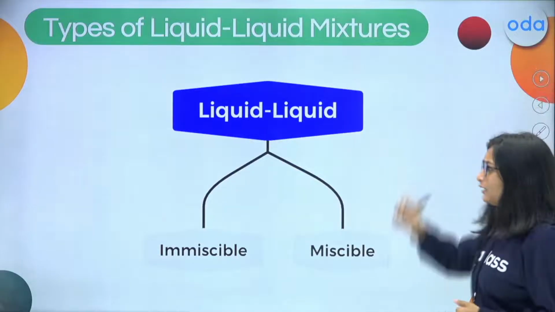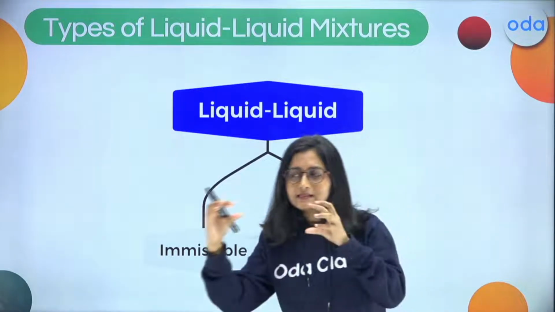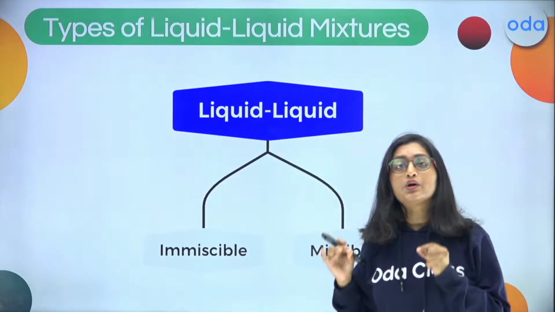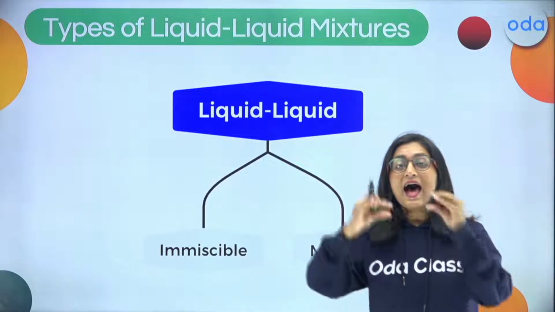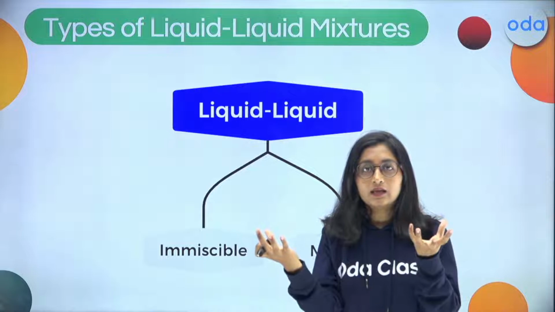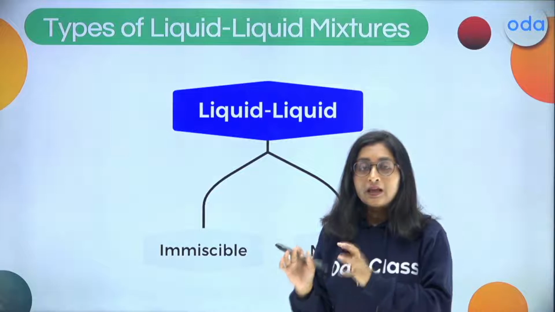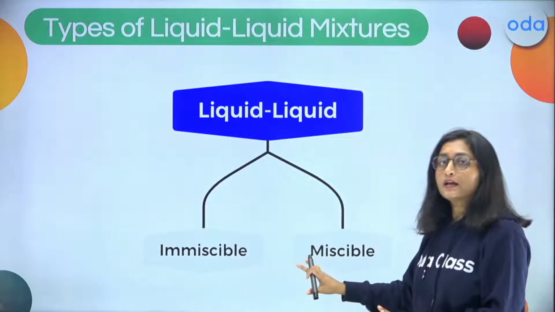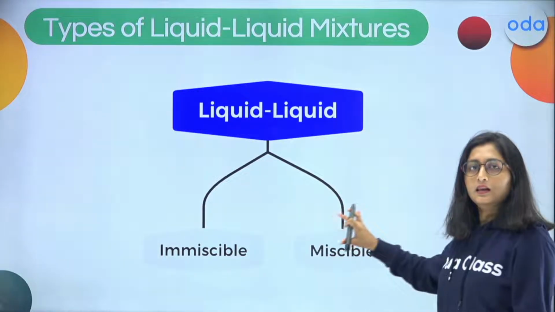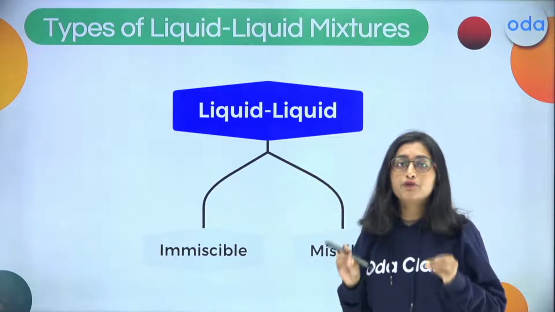And when you look into the different kinds of liquids, we have got two words, miscible and immiscible. What exactly are those words related to? These words are related to liquid and liquid mixtures. When a liquid mixes with another liquid, either it will be mixed firmly or else it won't be mixed. In this case, we are going to get immiscible liquids and miscible liquids. So this kind of mixture is now there for the liquid.